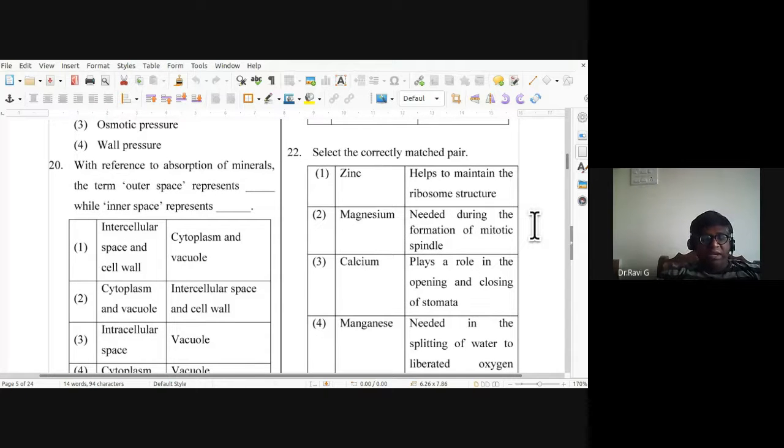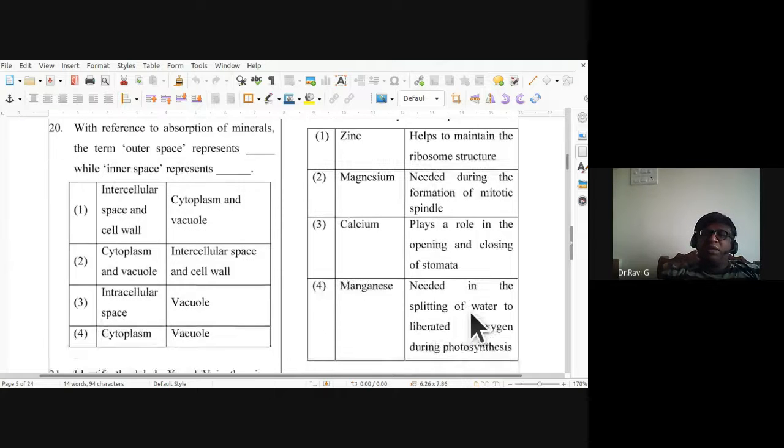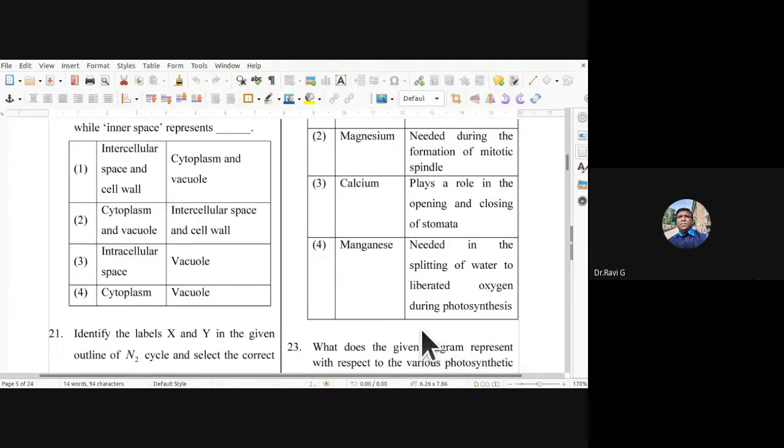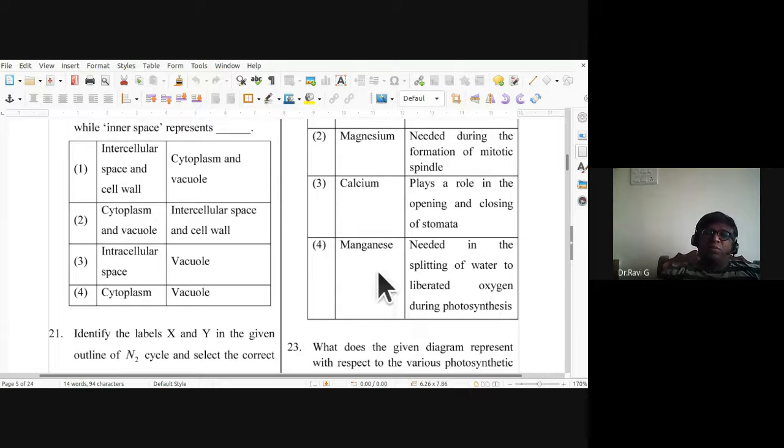So the 22nd question, the answer is, see, zinc helps to maintain the ribosome structure. It is wrong. Magnesium needed during the formation of mitotic spindle. That is also wrong. Calcium plays a role in the opening and closing of stomata. That is also wrong option. Manganese needed in the splitting of water to liberate oxygen during photosynthesis. This is the right option. So fourth one is the right option, where they are required for hydrolysis of water or photolysis of water during non-cyclic photophosphorylation.